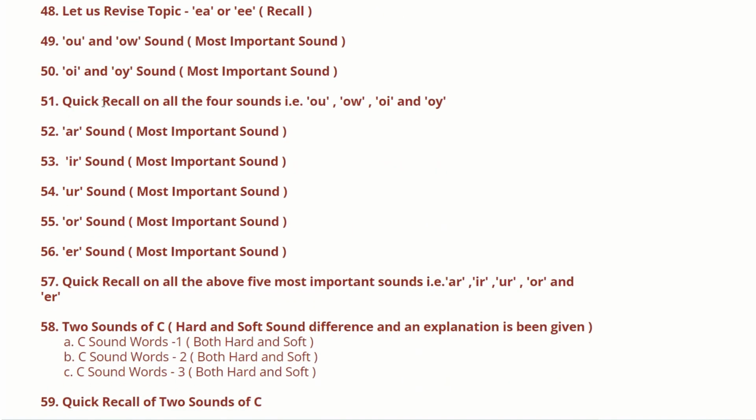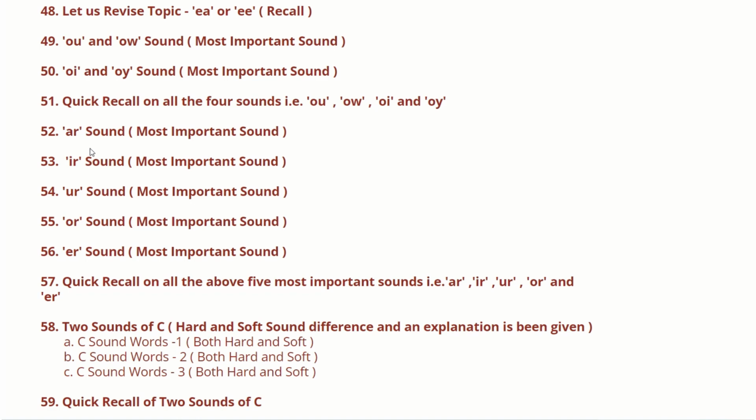Then next comes the quick recall of all the 4 sounds, that is O, Oi and Oi. Then comes the Ir sound, O sound and other sounds. These 5 are also the most important sounds.